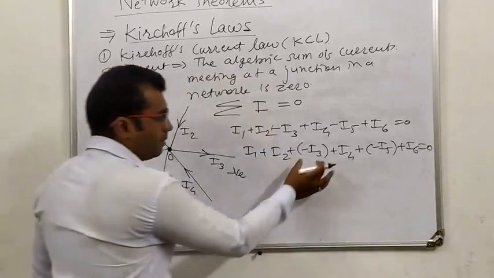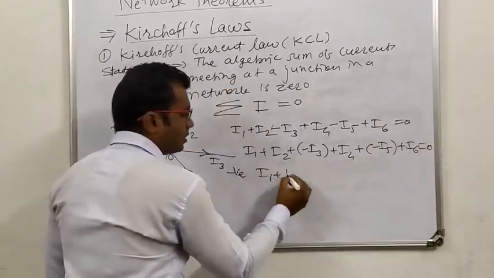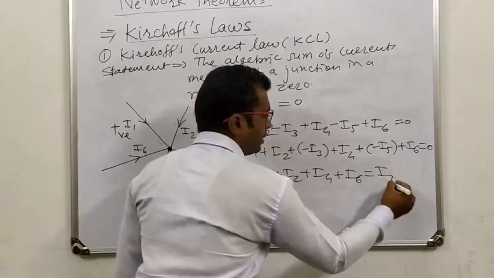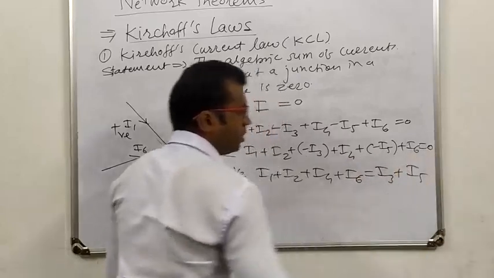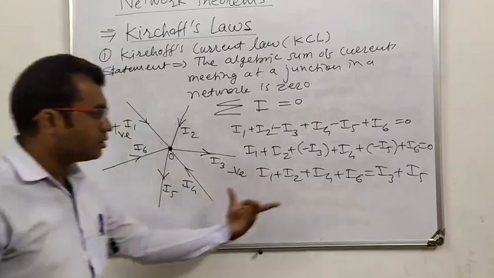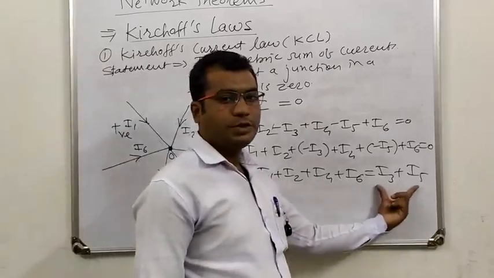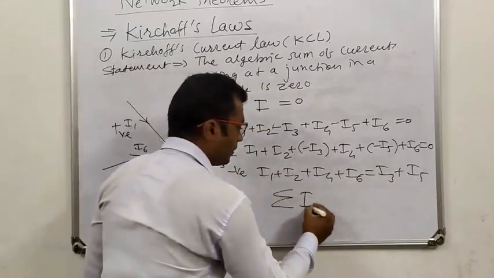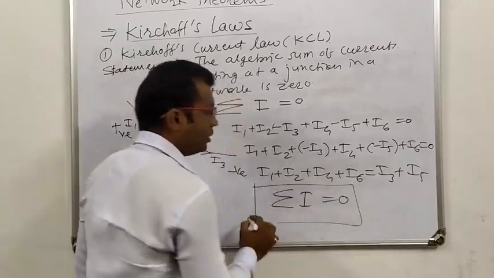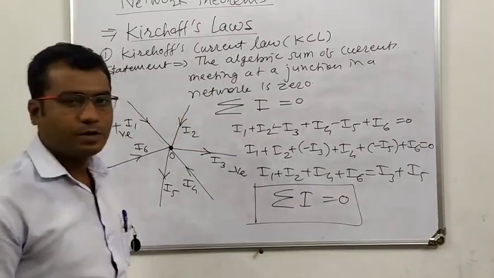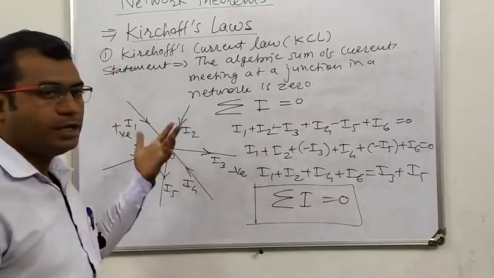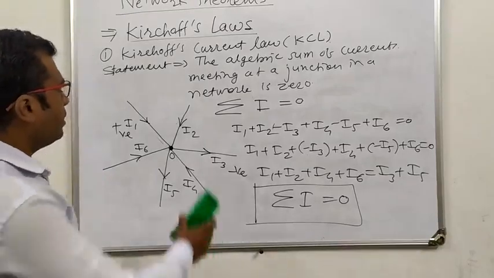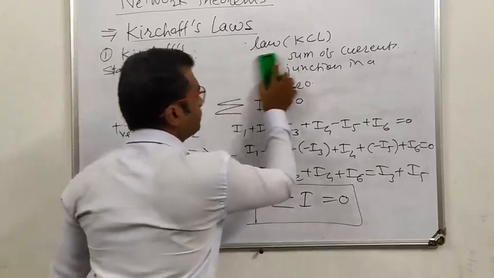Now taking the minus terms to the other side, I1 plus I2 plus I4 plus I6 equals I3 plus I5. These are the currents moving towards the junction, and these are the currents moving away from the junction. It means that if we take this in this direction, we get the summation of I equal to 0. This is the statement of Kirchhoff's current law: the algebraic sum of all the currents at a junction in a network or in a circuit is 0.